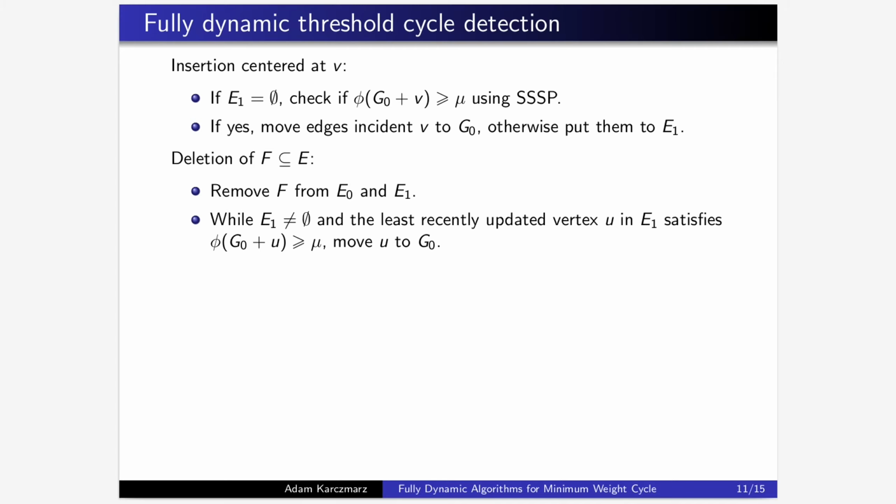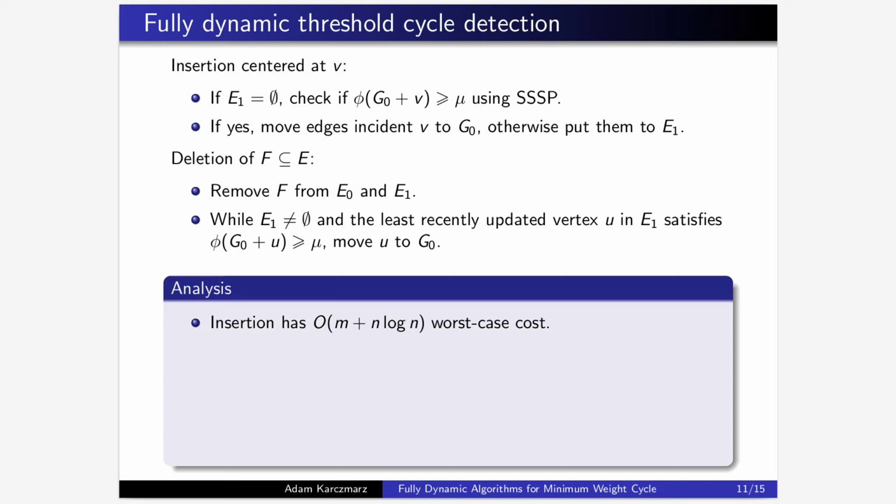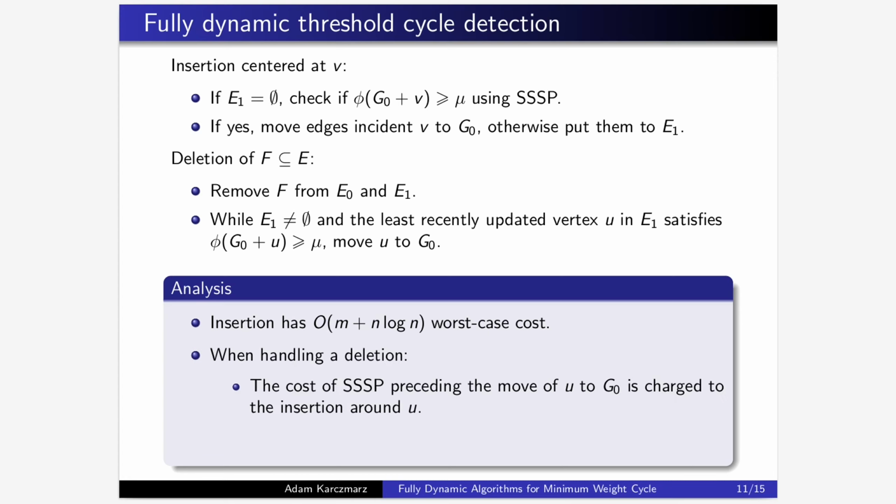Let us now analyze the threshold cycle detection algorithm. Clearly, the insertion always amounts to at most one SSSP run, so its worst case cost is order n plus n log n. But when handling a deletion, there might be multiple SSSP runs. We charge the cost of the SSSP run preceding the move of a vertex U to G0 to the insertion around V corresponding to that move.